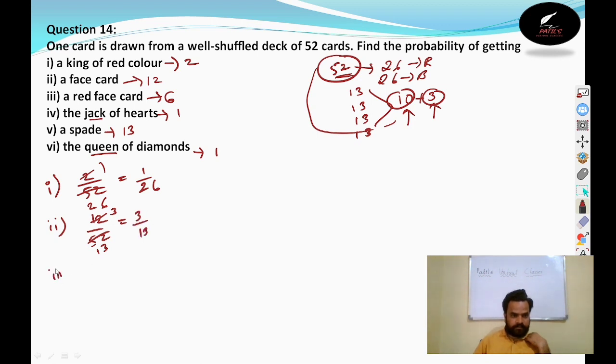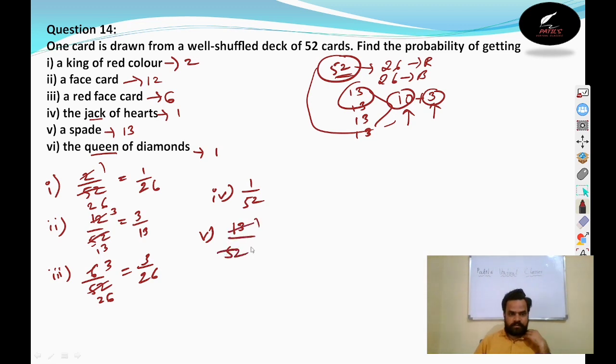And in third question, that is 6 by 52, again 2 3 ja, 2 2 ja, 2 6 ja, it is 3 by 26. And in fourth one, 1 by 52 is the answer directly. In fifth one, 13, as I told here, 13 spades will be there. 13 by 52, 1 ja, 4 ja, that is 1 by 4. At last we have how many? Only one queen in the diamond. 1 by 52 will be the answer.